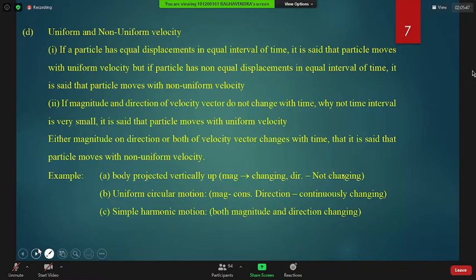So now you come to this. If a particle has equal displacement in equal intervals of time, we say that the particle is moving with uniform velocity, beta.